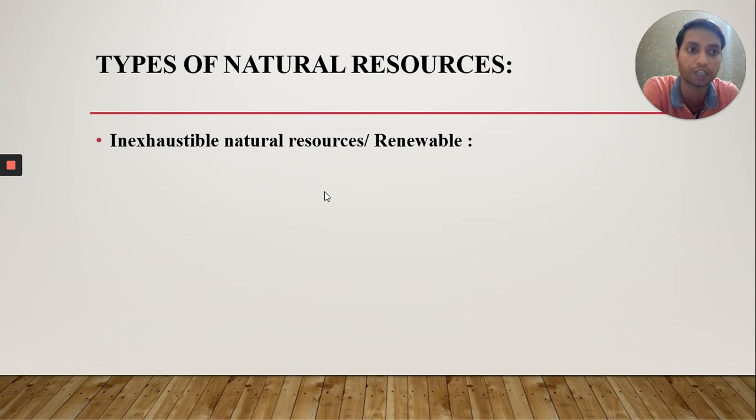Also, why they are called the renewable? Because within a short span of time, this type of resources just get renewed, or they are present in unlimited quantity. They are present in a huge amount of quantity in the nature. They are not exhausted with the human activities. That's why they are called inexhaustible natural resources, like the air, sunlight, water.